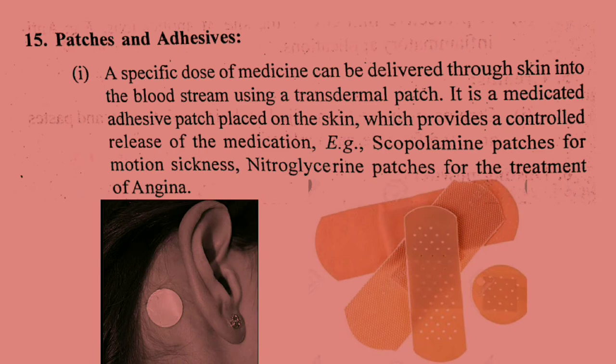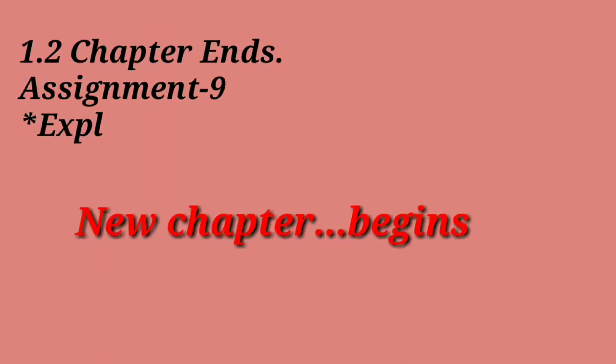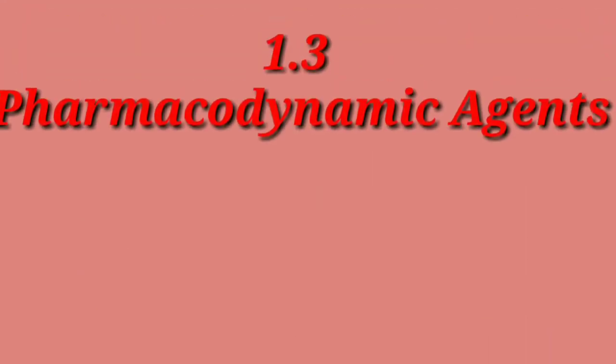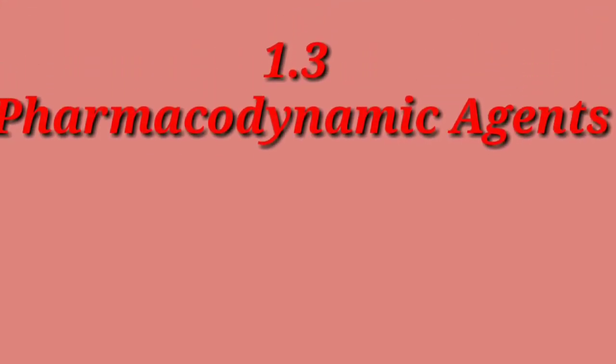Fifteenth is patches and adhesives. A specific dose of medicine can be delivered through the skin into the bloodstream using a transdermal patch. It is a medicated adhesive patch placed on the skin, which provides a controlled release of the medication. For example, scopolamine patches for motion sickness. So students, here we complete our second chapter, that is routes of drug administration and dosage forms. Now, let us start with the third chapter, that is pharmacodynamic agents.